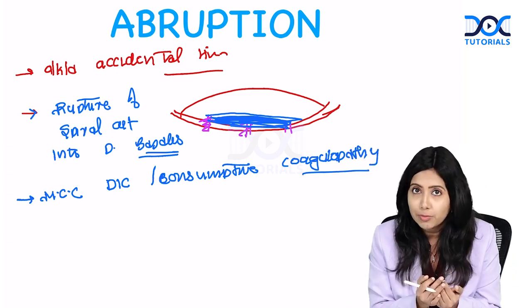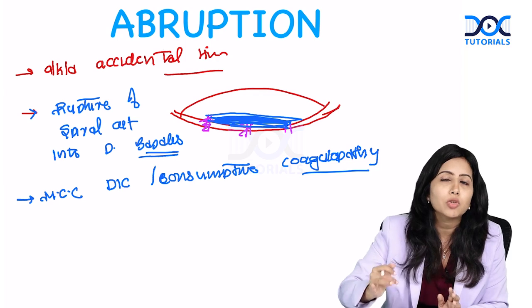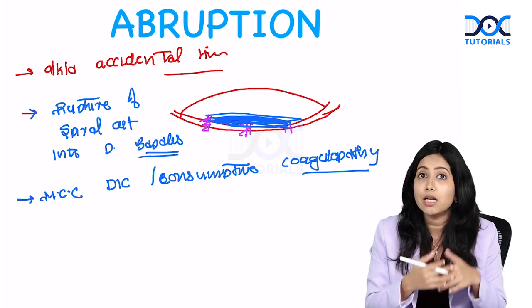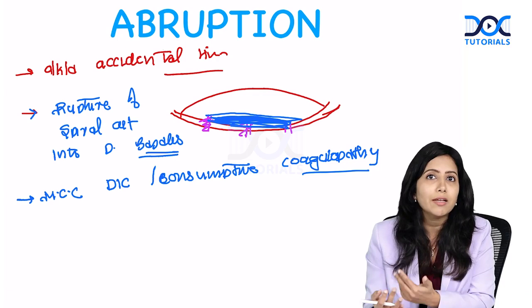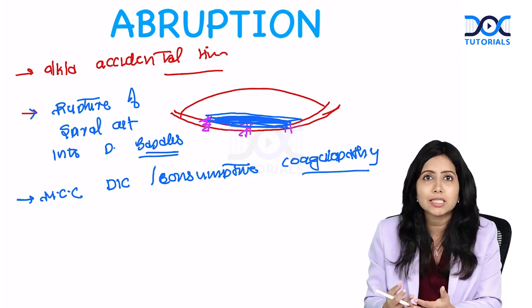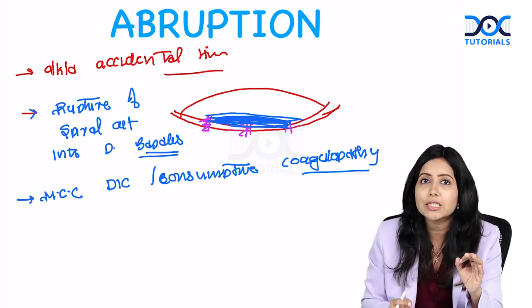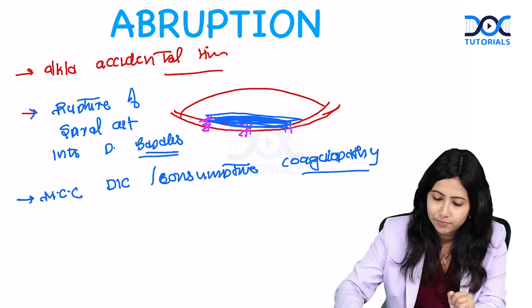So, in abruption, there is more chance of complication to happen early, such as early fetal distress and early development of complications such as DIC. So, understand that the complications happen early in Abruptio Placentae.